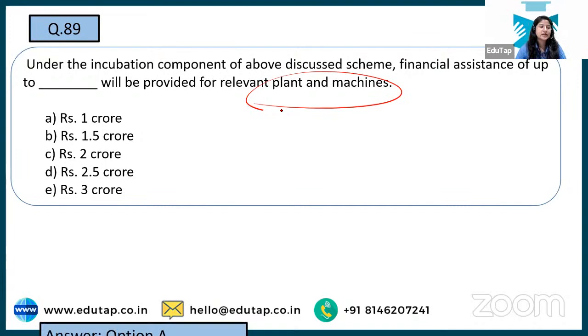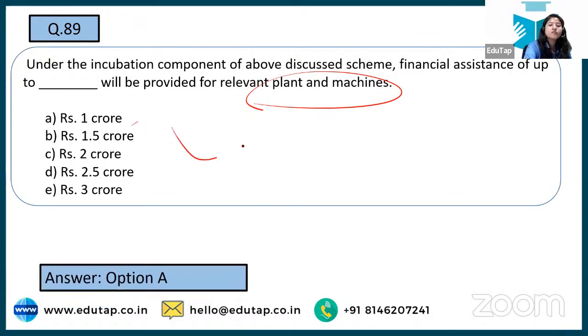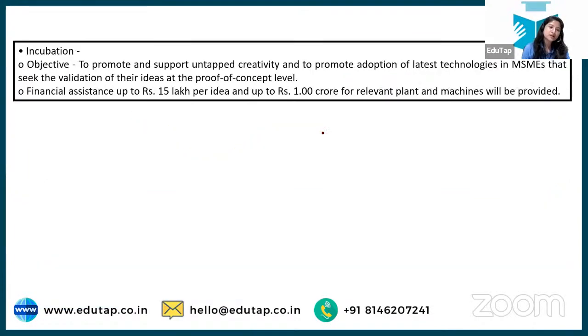So see the correct answer over here. It is option A, 1 crore. For plant and machineries, the assistance is 1 crore. For an idea, it is 15 lakh. Okay, so understand the difference. You can remember it because plants and machineries require a lot of money, and that is why this amount is huge. While an idea, yes, it is important. 15 lakh is a lot, but so is the idea. There's some uniqueness in that, and that is why you'll get financial assistance of 15 lakh for that.